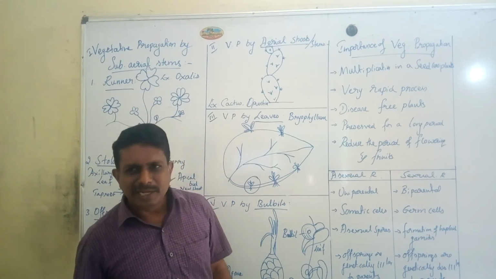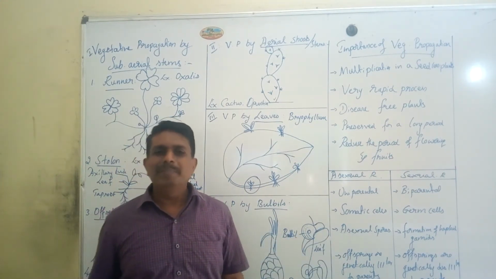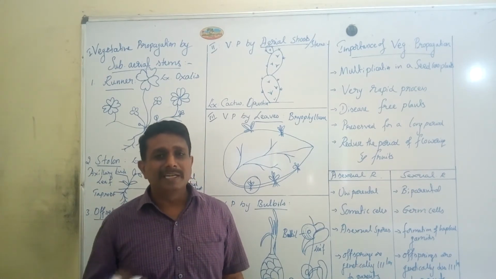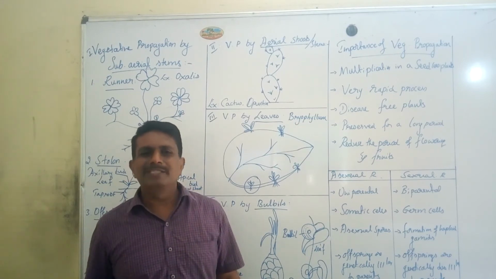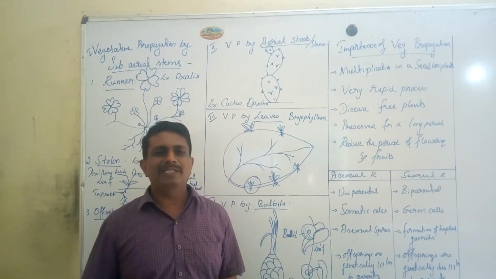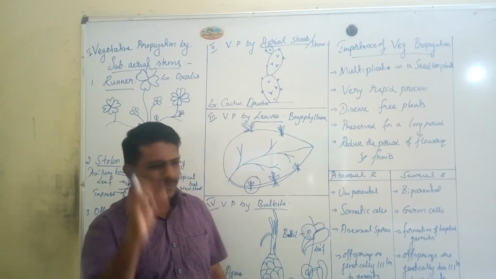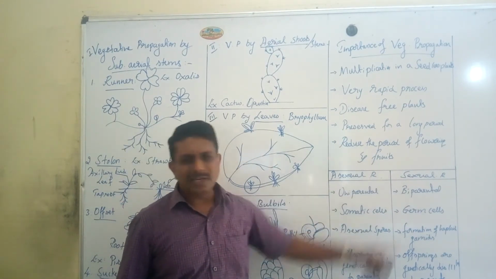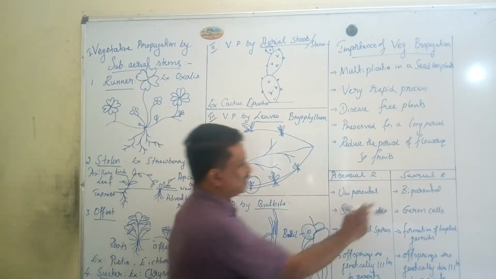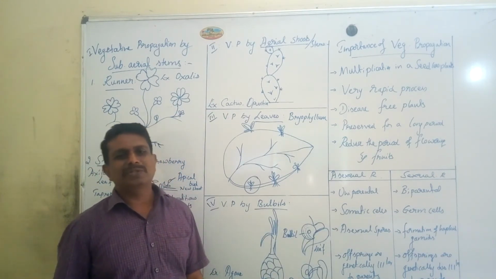Offsprings are genetically dissimilar to parents. The dissimilar nature is purely because of genetic recombination at the time of formation of the zygote. The rate of reproduction is very slow in sexual reproduction. Such unique characteristic features are naturally seen in sexual reproduction.